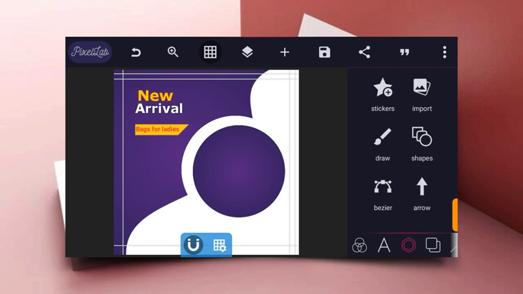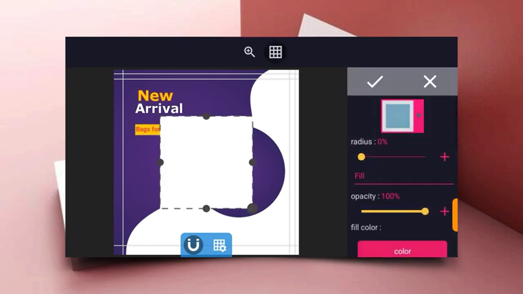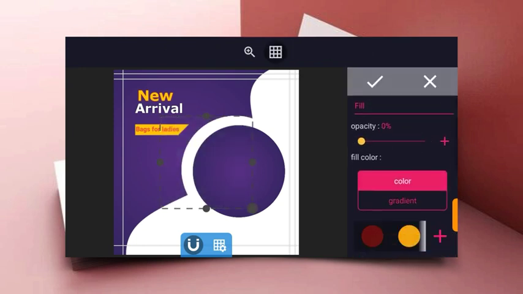So the next thing to do now is to design the transparent tiny square line.